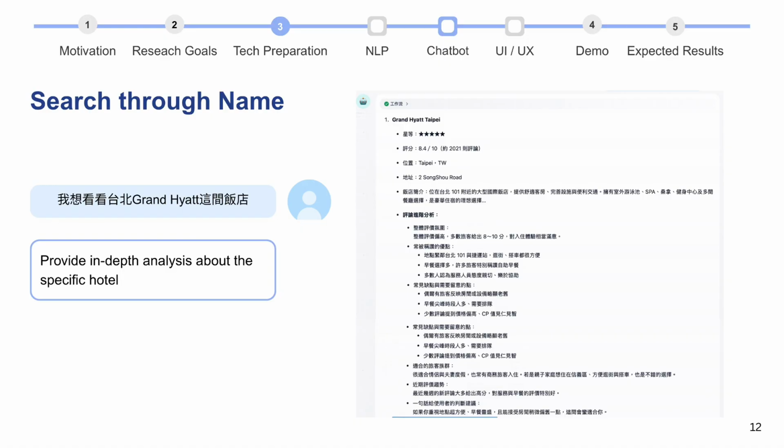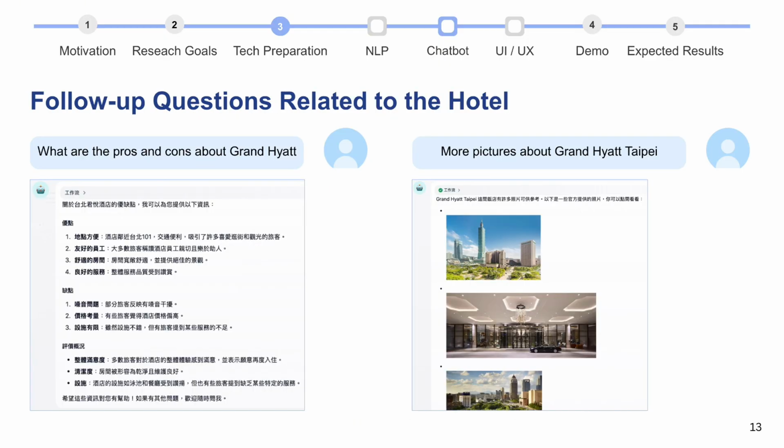The second route is by hotel name. If the user says "I want to look at the Taipei Grand Hyatt hotel," we already know exactly which hotel they care about. Here the chatbot focuses on summarizing its strengths and weaknesses, combining official information with review-based sentiments, and giving an in-depth analysis of the single property. So it's not just showing details, it's more like explaining what kind of guest this hotel is good for. And follow-up questions, hotel level.